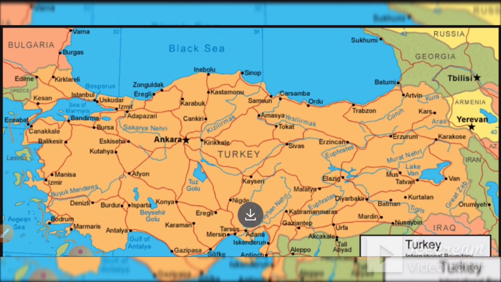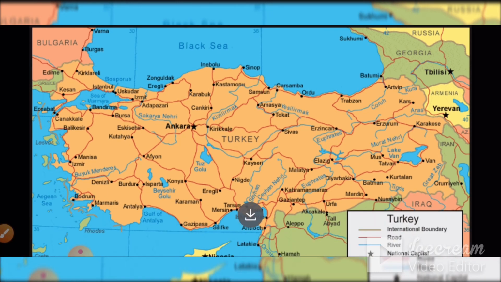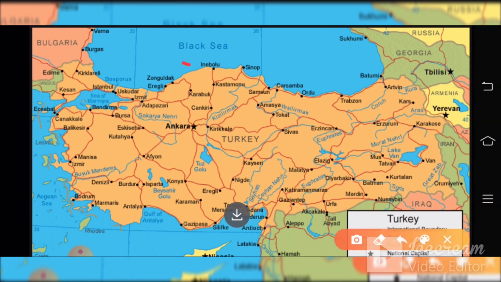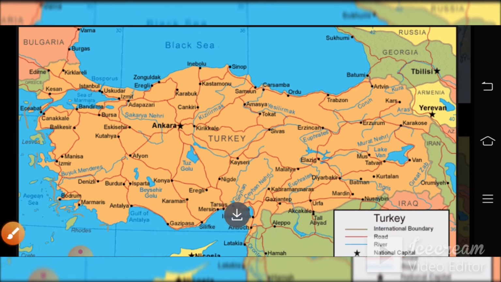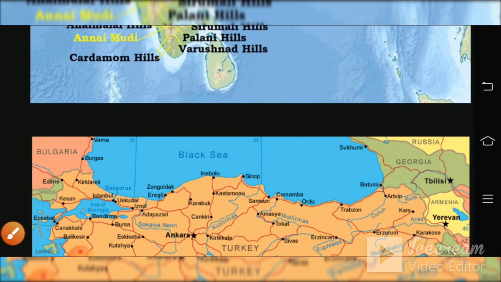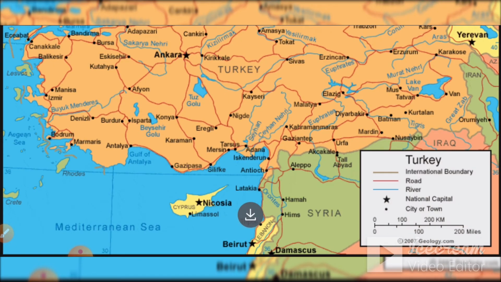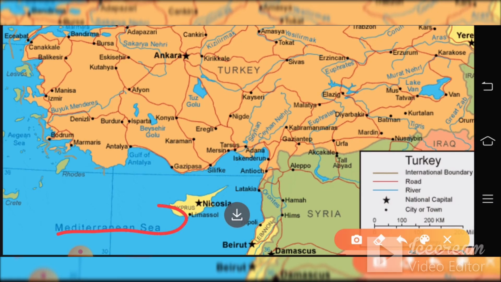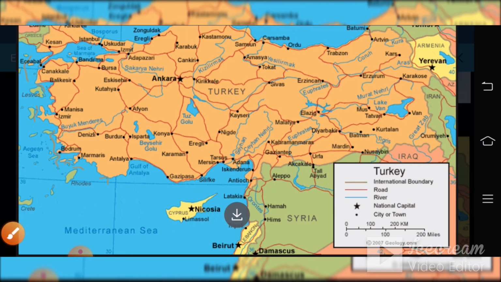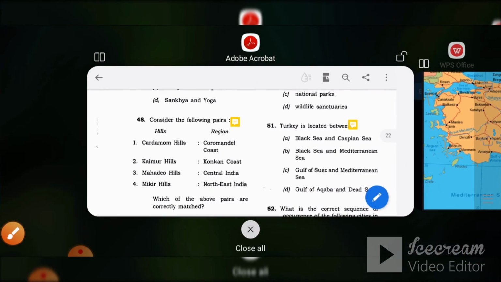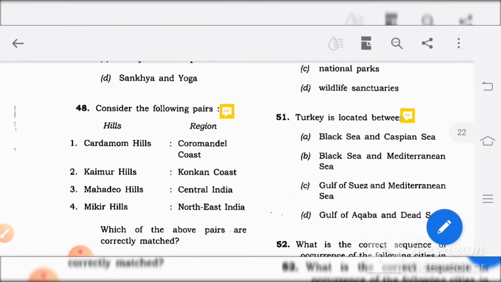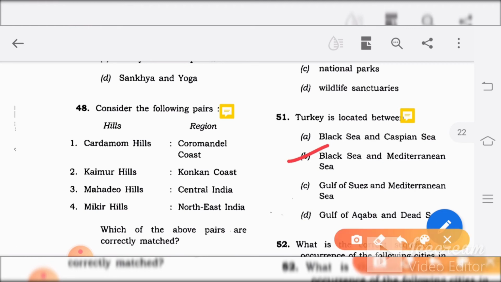So we have the map of Turkey here. You can see where Turkey lies. It lies in between the Black Sea and this is our Mediterranean Sea. So Turkey is in between Black Sea and Mediterranean Sea. The answer for this question would be B, Black Sea and Mediterranean Sea.